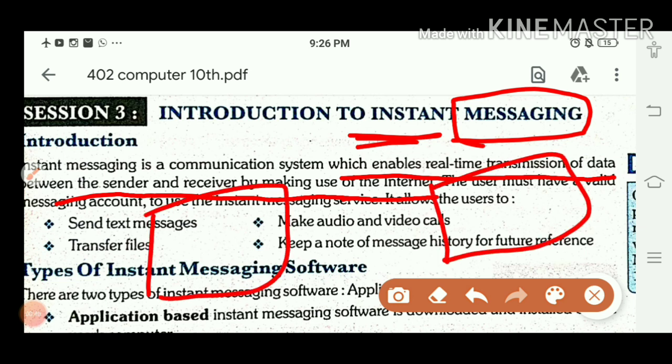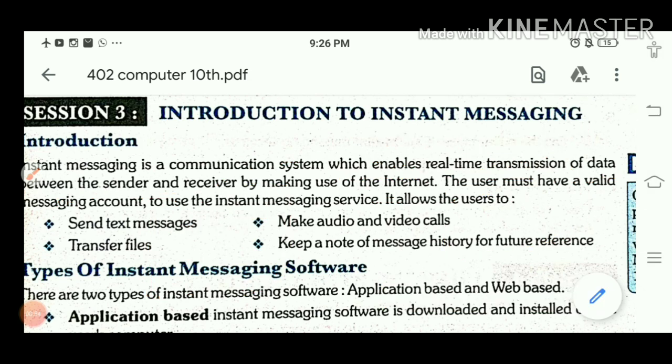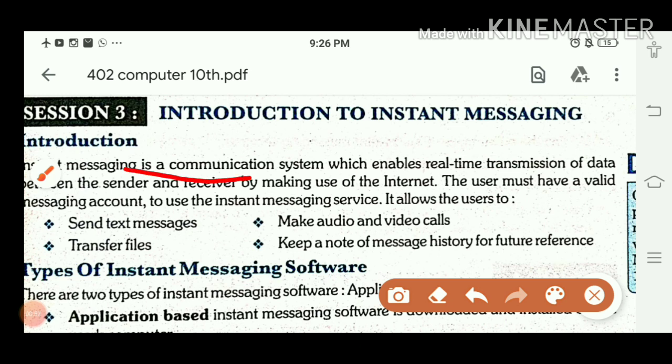We decided the time we will be online. You are sending me a message and I am online at the same time. When you are pressing enter from your computer, your message is there in my computer. So this is because of instant messaging. What is instant messaging? It is a communication system which enables real time transmission. Means real time. What is this real time? Children, real time means at the same time.